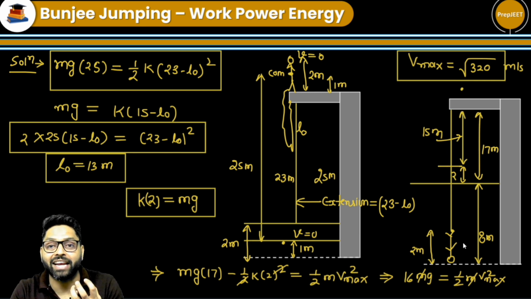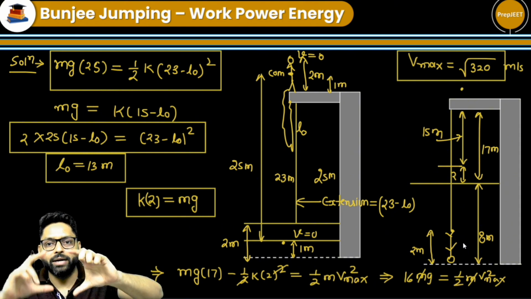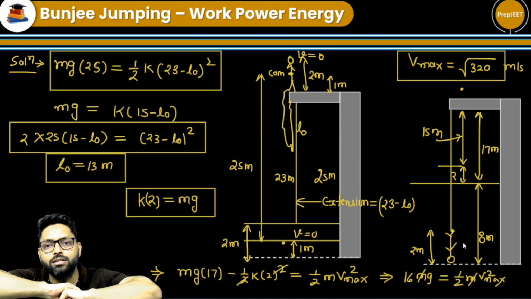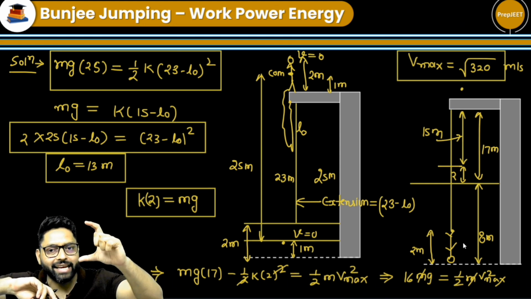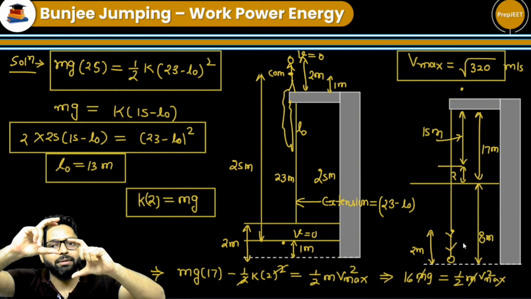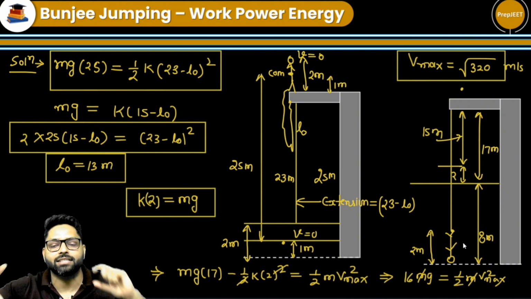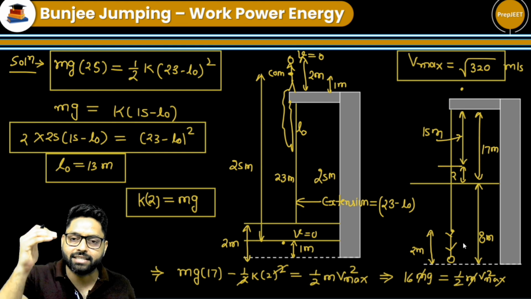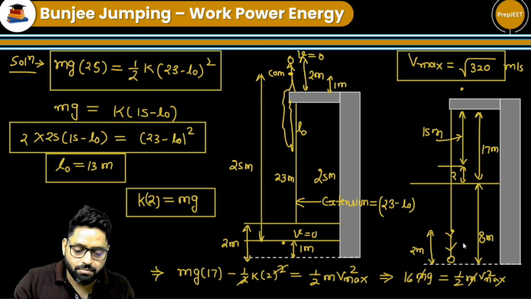So 23 meter is the final length of the string, because 2 meter is the height of the girl. And out of that 23, 13 meter is the natural length. So 10 meter is the extension in the string when she is at the lowest point.